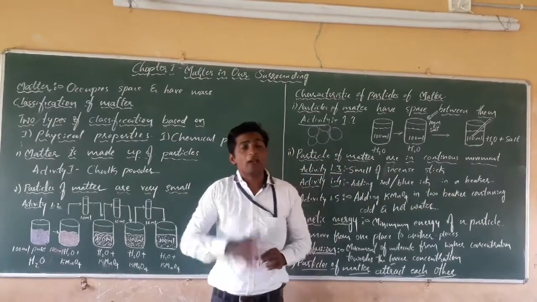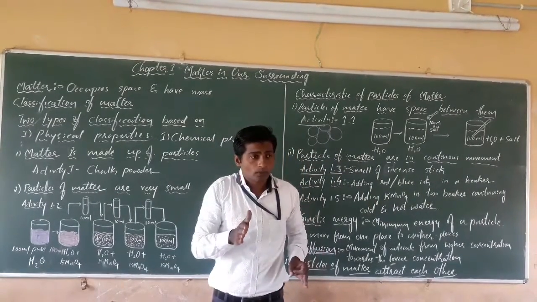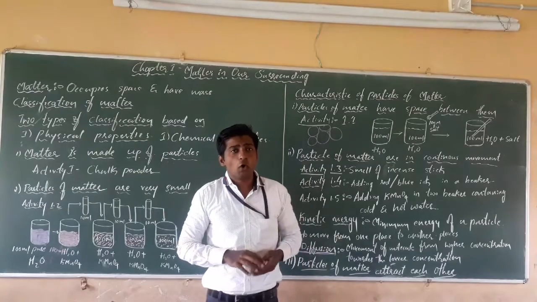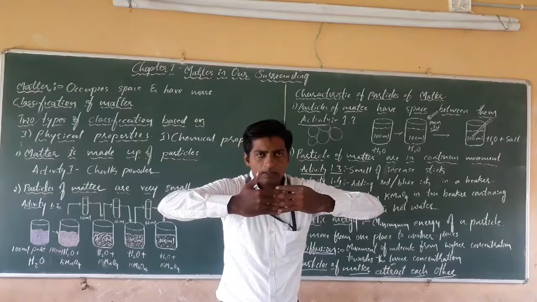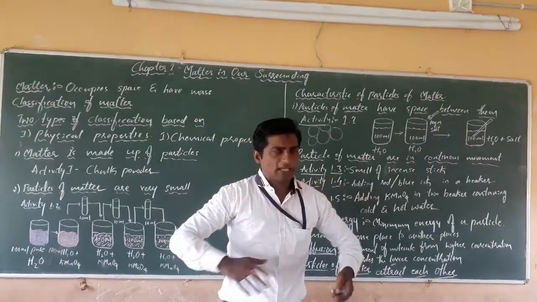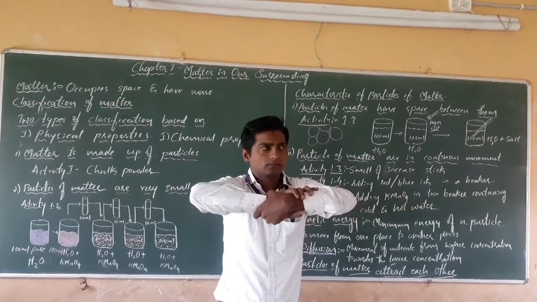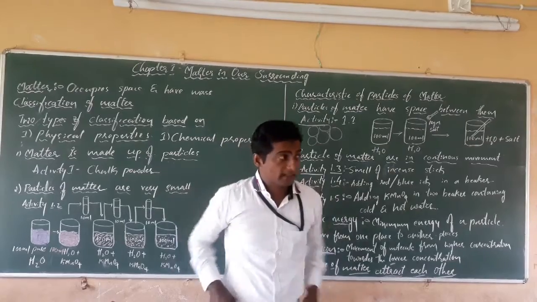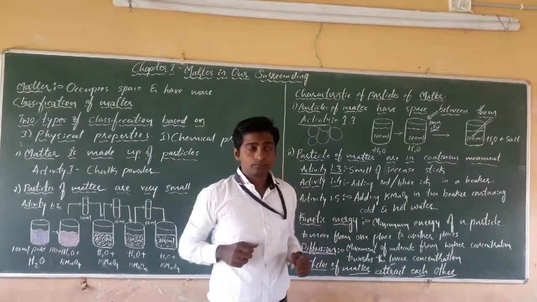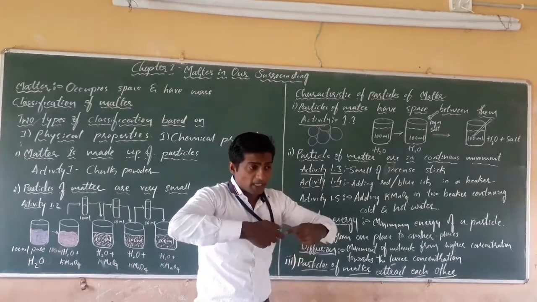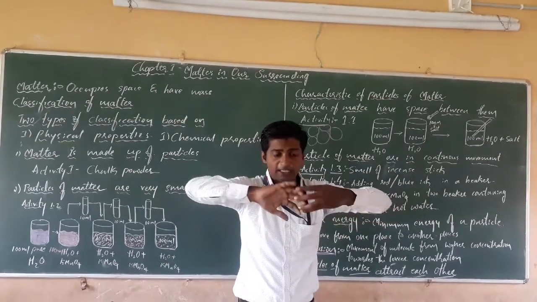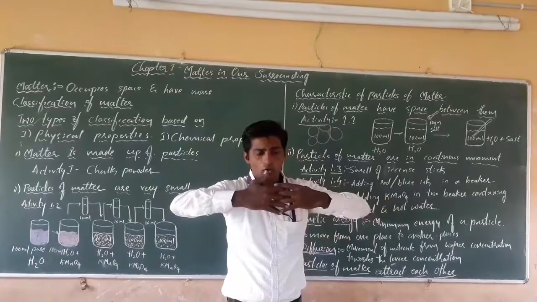Here, dear students, we have to classify the groups. Some groups hold with the fingers, some groups hold with the hands, and some groups hold very tightly. And one group has to break that force.